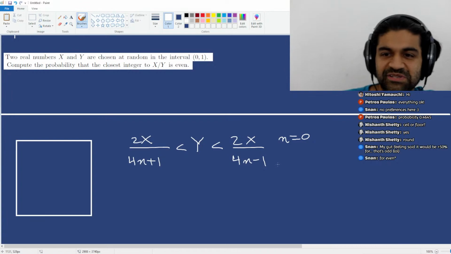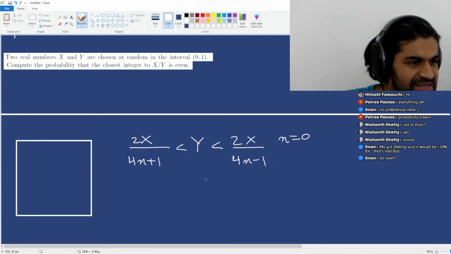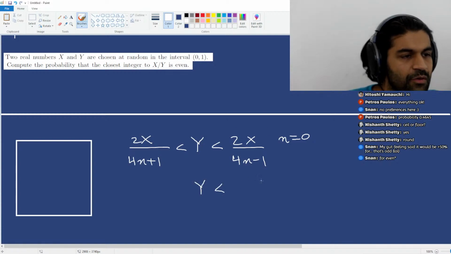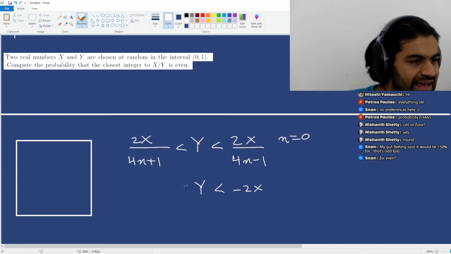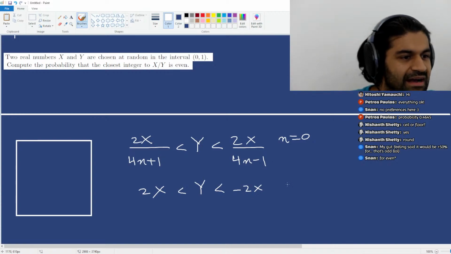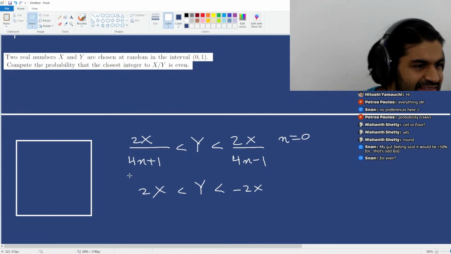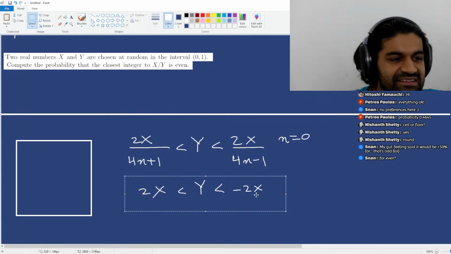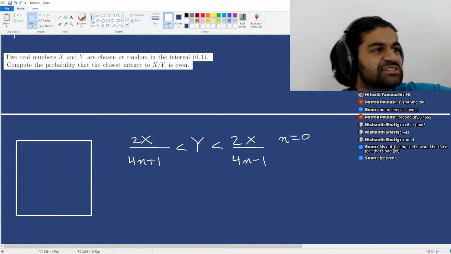When n is equal to 0, it's basically saying that y is between negative 2x and 2x, right? Which is essentially telling me that I don't need to worry about the line negative 2x. Only the line 2x matters here.